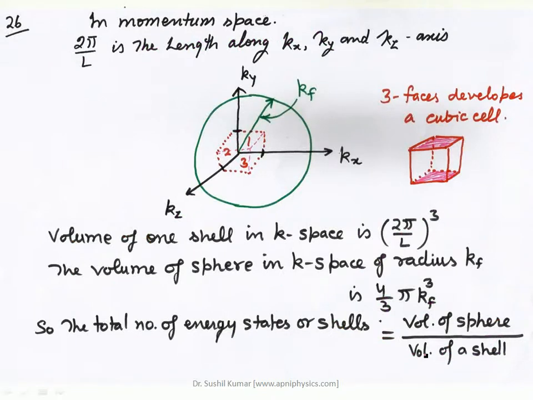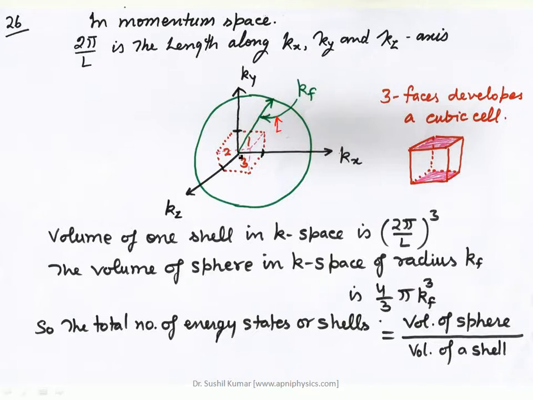Now in momentum space, this 2 pi by L is the length along the kx, ky, and kz directions. So this is a sphere in momentum space where kf is the radius.